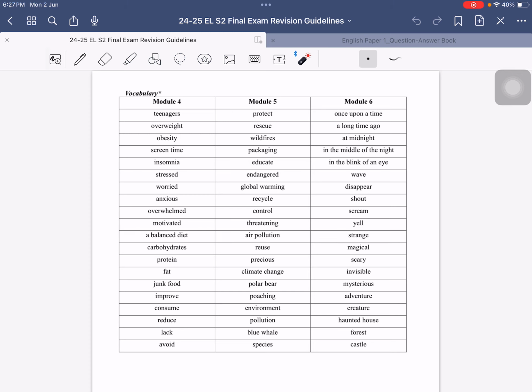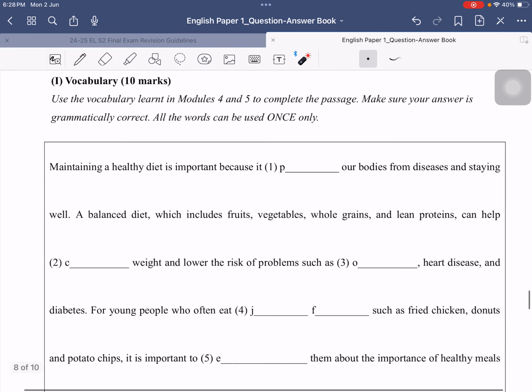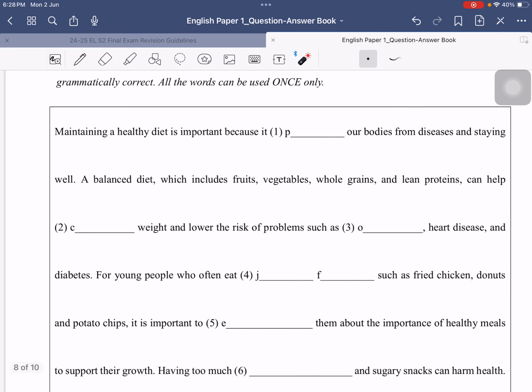Now, let's look at one past paper. Let's look at question 1. Maintaining a healthy diet is important because it dissuades our bodies from diseases. Then you can see there is actually a relationship between these two clauses. Maintaining a healthy diet. So you can think about the reasons why we need to maintain a healthy diet. Then the reasons why we should maintain a healthy diet is that it protects our bodies from diseases. Now, you select the correct word.